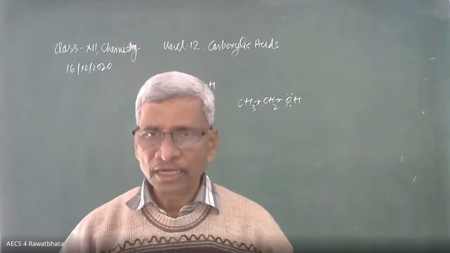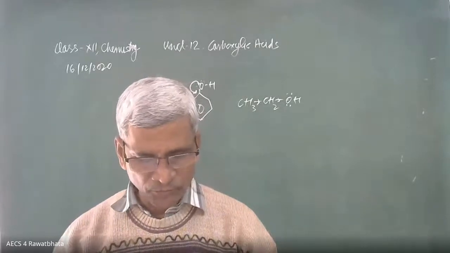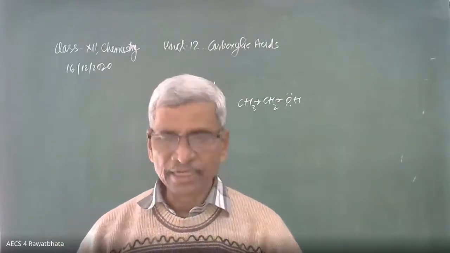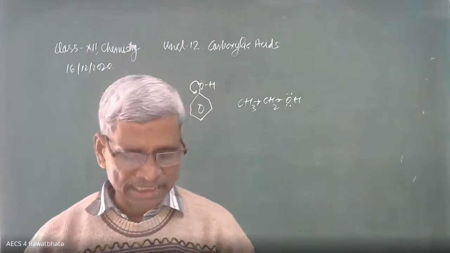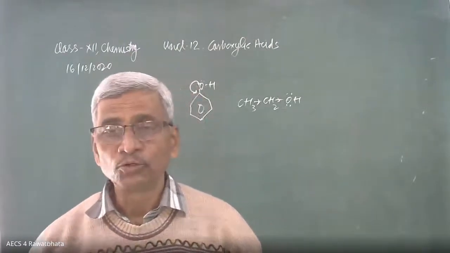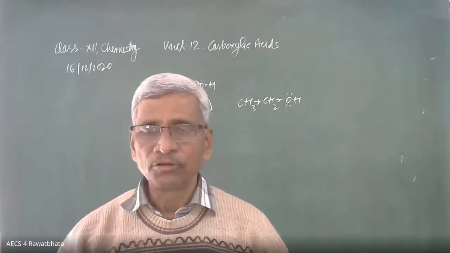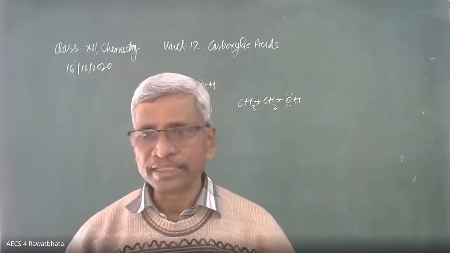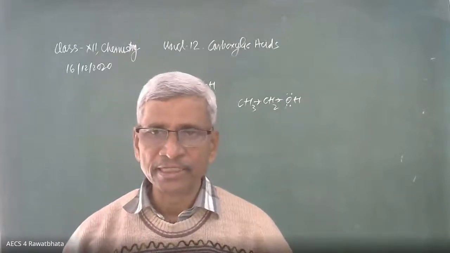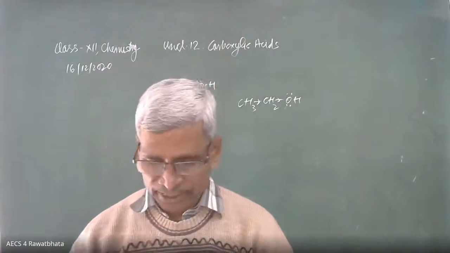So the electron density in the benzene ring decreases, affected by the nitro group, and oxygen has lesser electron density as compared to phenol. That's why we can say that NO2 is an electron withdrawing group. The electron withdrawing group decreases electron density over phenol, finally over oxygen, and then this oxygen can release H positive easily. That's why it is more acidic.